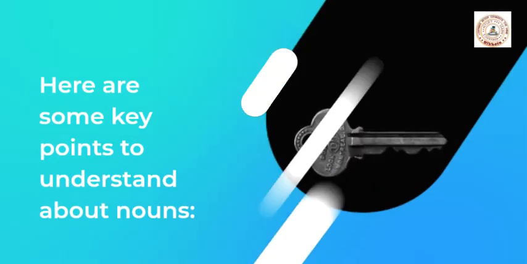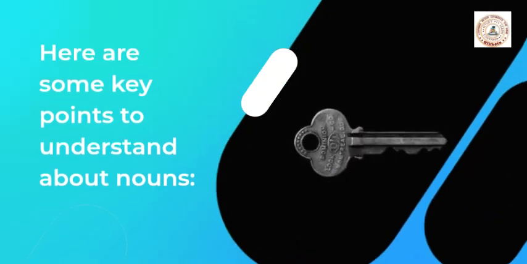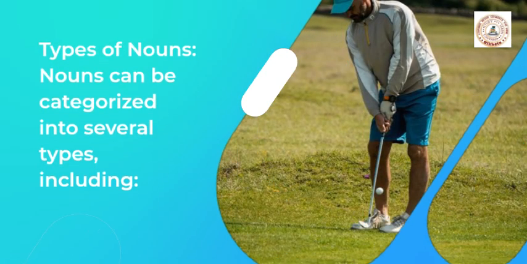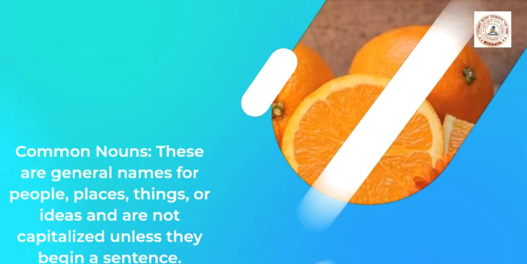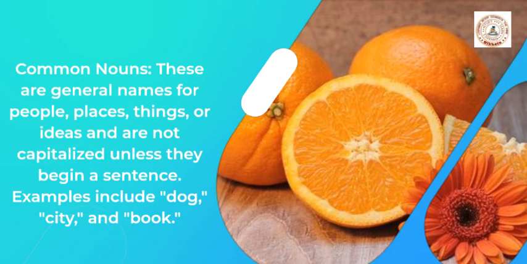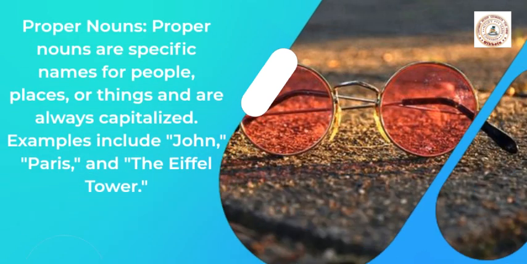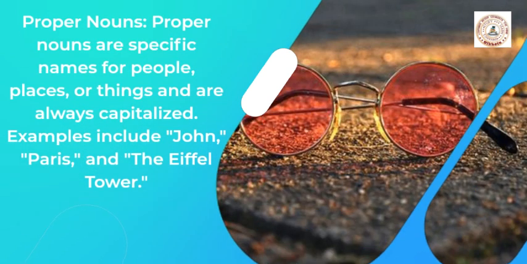Types of nouns. Nouns can be categorized into several types, including common nouns. These are general names for people, places, things, or ideas and are not capitalized unless they begin a sentence. Examples include dog, city, and book. Proper nouns. Proper nouns are specific names for people, places, or things and are always capitalized. Examples include John, Paris, and the Eiffel Tower.